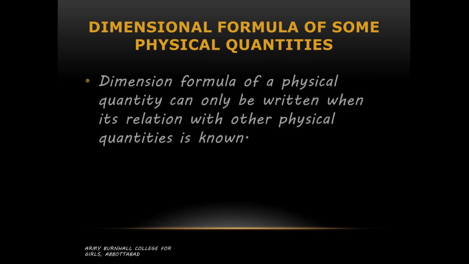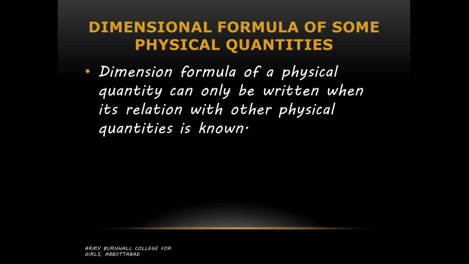Okay, dimensional formula of some physical quantities. Dimensional formula of a physical quantity can only be written when its relation with other physical quantities is known. If we know the relation with other physical quantities, then we can write down the dimensional formula, otherwise it is not possible. Like if we know the formula of force F is equal to ma, then we can write its dimensional formula. If we don't know the formula, then we cannot write dimensional formula as well.